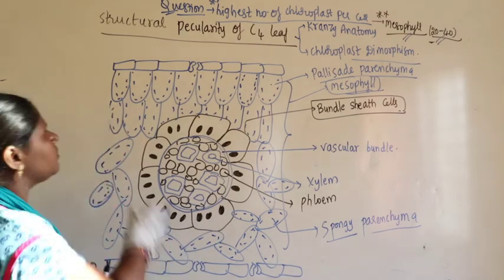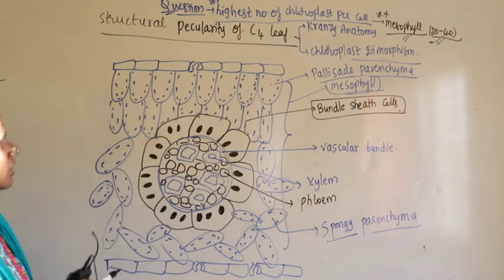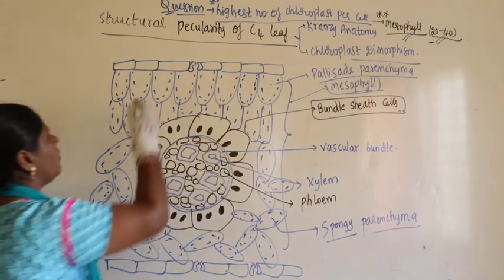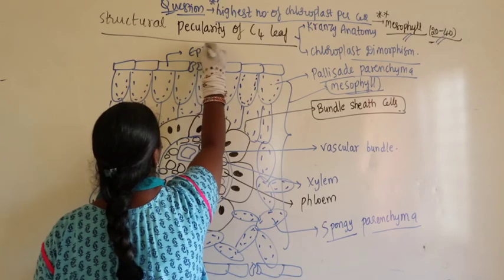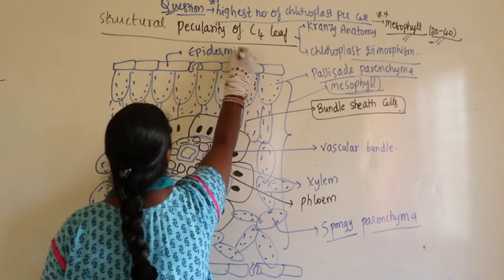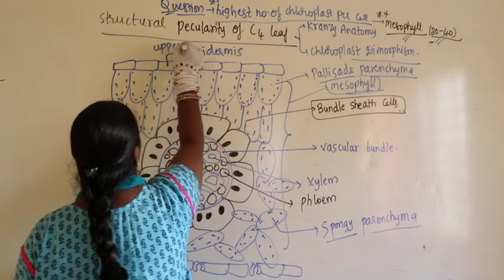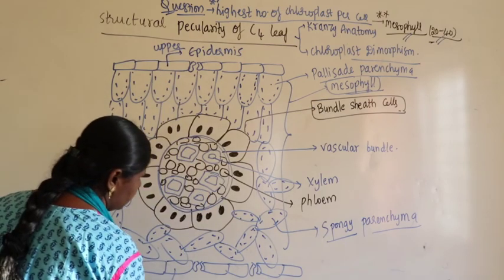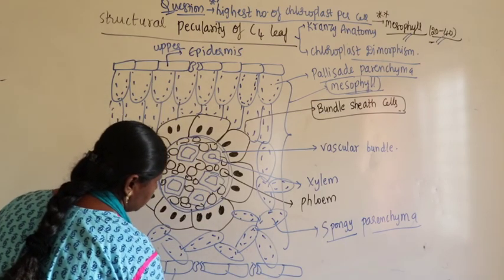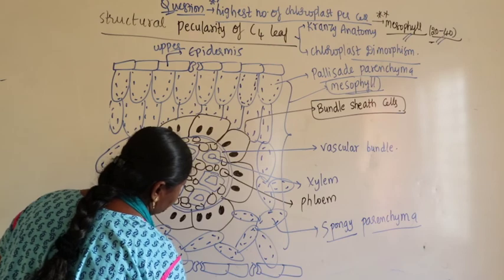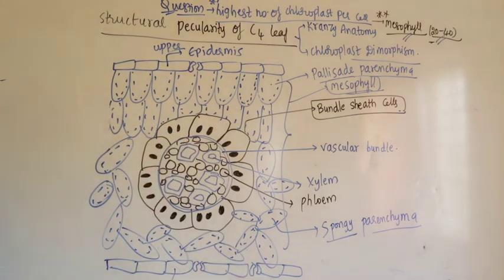Right. Now coming to what we are studying here, the C4 leaf. General characteristics, you tell me what we are discussing here. Here you know this is the upper epidermis, and this is the upper epidermis. Generally if you look at, this is the lower epidermis, right. Generally if you look at